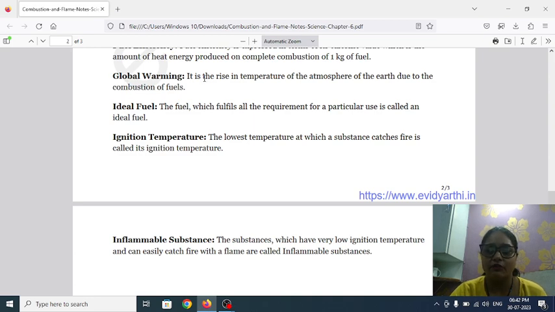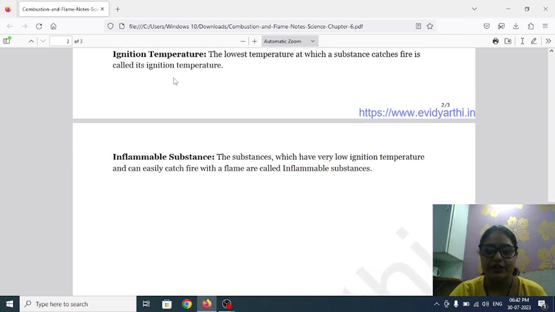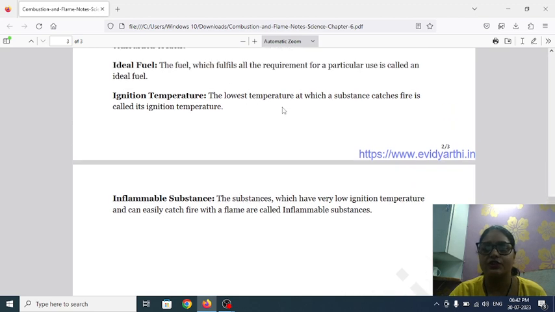And now global warming. What is it? The rising of the temperature of the atmosphere of the earth due to the combustion of fuel is called global warming. What is an ideal fuel? The fuel which fulfills all requirements of a particular use is called the ideal fuel. What is ignition temperature? Ignition temperature is the temperature at which a substance catches fire and starts burning.